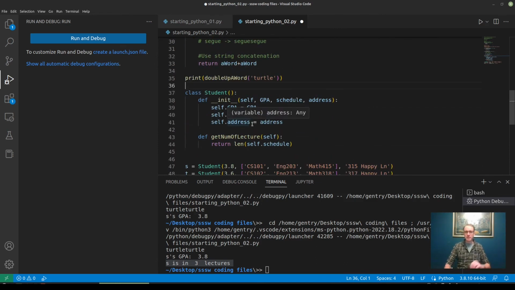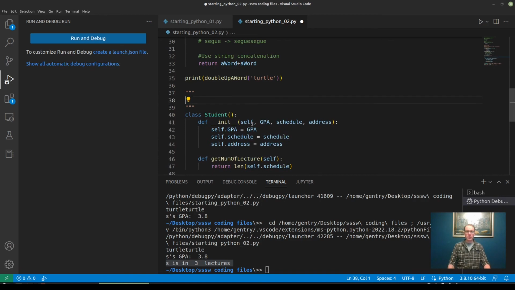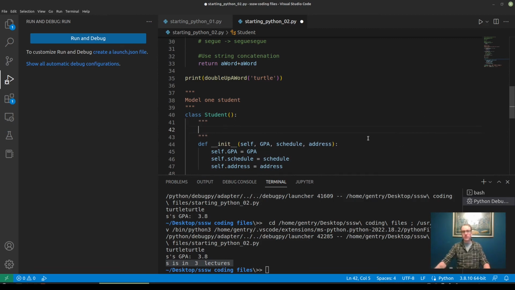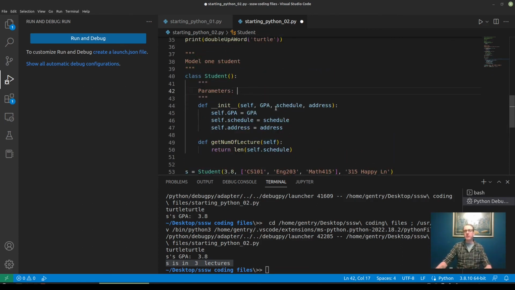And our classes, we can do the same thing. So like model 1 student, for the constructor, we can put in some function comments here. So parameters, we don't need to list self as a parameter. That one's sort of implied. That's the object we're trying to create. But like a float GPA, a list schedule, and a string address.